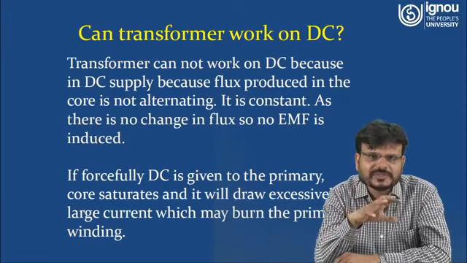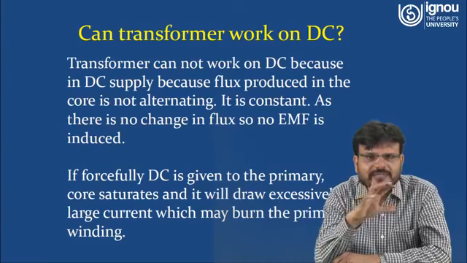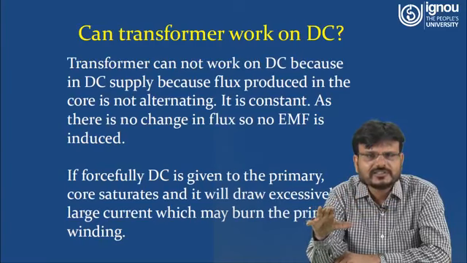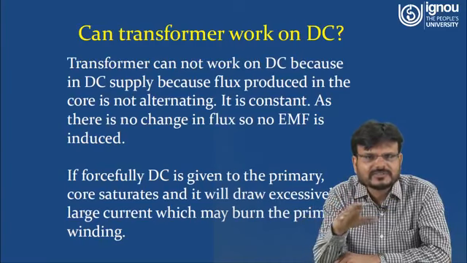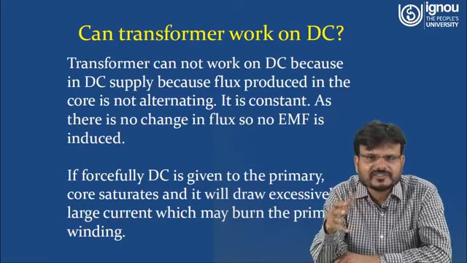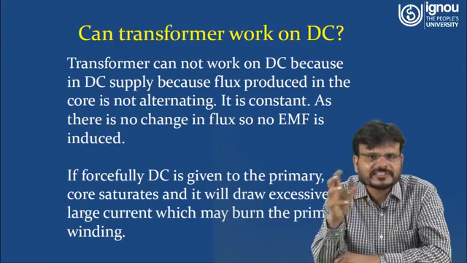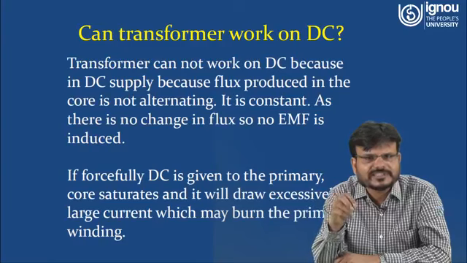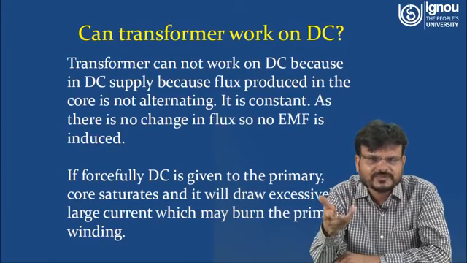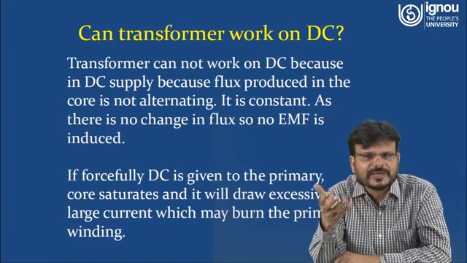In case of AC it is changing in nature, but in case of DC the supply voltage is constant with respect to time. That means it is not changing. If it is not changing, that means flux is not changing. If flux is not changing, then in E1 equals N d phi over dt, this d phi over dt is 0. If d phi over dt is 0, that means E1 is 0. That means it is not inducing any voltage at the primary side.